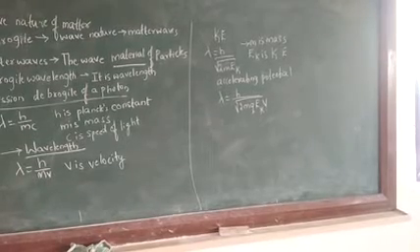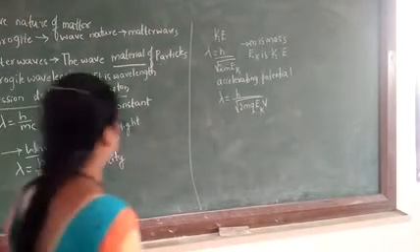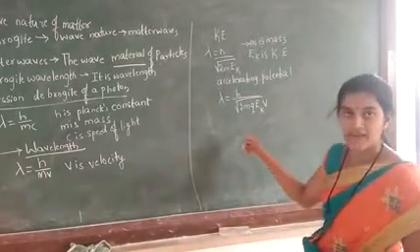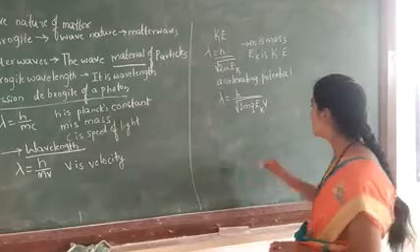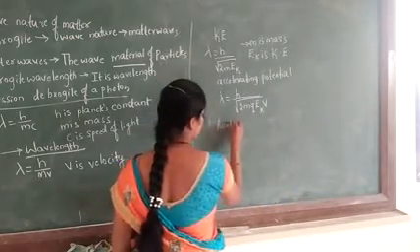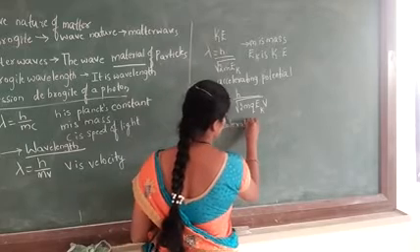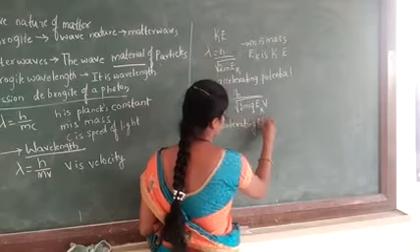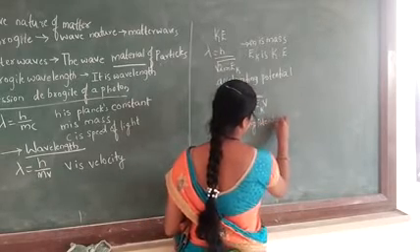Now next we have to study one more expression: the de Broglie wavelength of a particle in an accelerating potential for an electron.